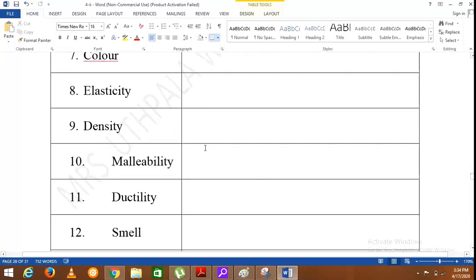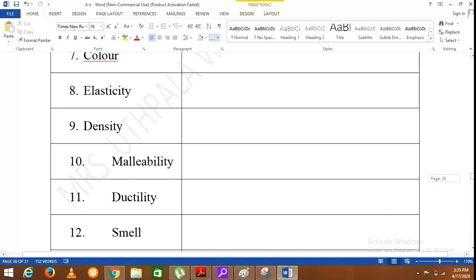Then malleability, malleable. In grade 6 also you have learnt about these terms. Malleability is the ability to be hammered into sheets without breaking into pieces. So metals have this property. When we hammer them, they are hammered into sheets without breaking. That is why we are able to make certain cutting equipment and other equipment using metals. Then ductility. Ductility is the ability to be drawn into a wire without breaking. Again, metals have this ductility.